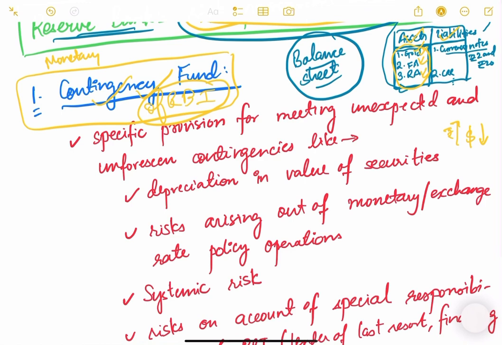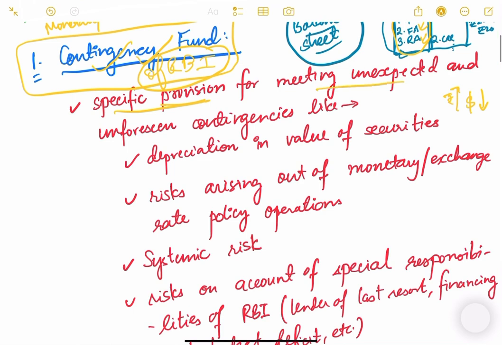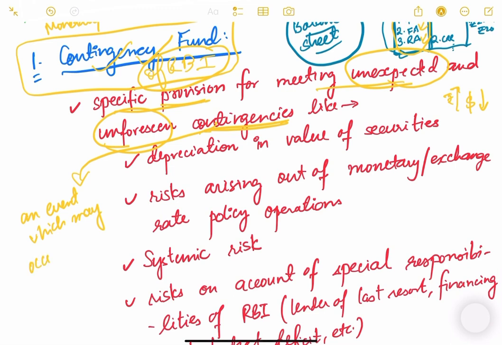So this is a contingency fund with RBI which it can use as a specific provision for meeting unexpected and unforeseen contingencies. See, what is a contingency? A contingency is an event which may occur in future, but there is no certainty about it. Meaning we don't know when it will happen, how it will happen, what the scale of it will be, how much damage it will cause. That is known as a contingency. For example, an earthquake is a kind of contingency. It can happen, it cannot happen, but we have to keep some provision for it, right?